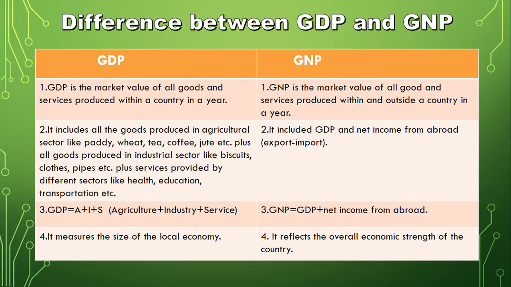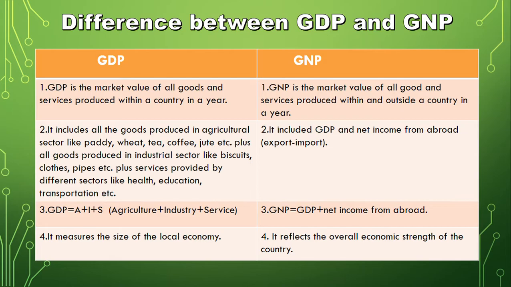Now, GDP is the market value of all the goods and services produced within a country in a year. Means in GDP, we consider the output inside the country. But GNP is the market value of all goods and services produced within and outside a country in a year.